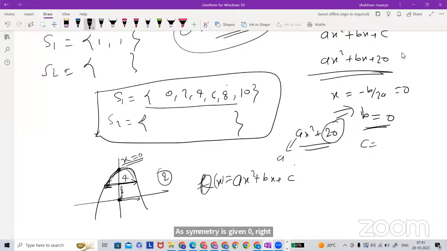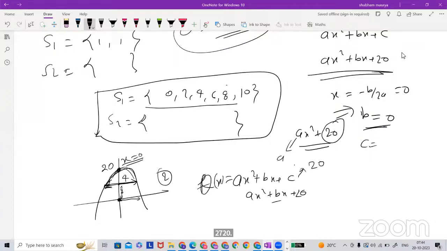And maximum height is given 20. If you substitute x is equal to 0, what you will get? C, sir. Y intercept. What is the y intercept? This would be 20, sir. Then 20. So you have 20.